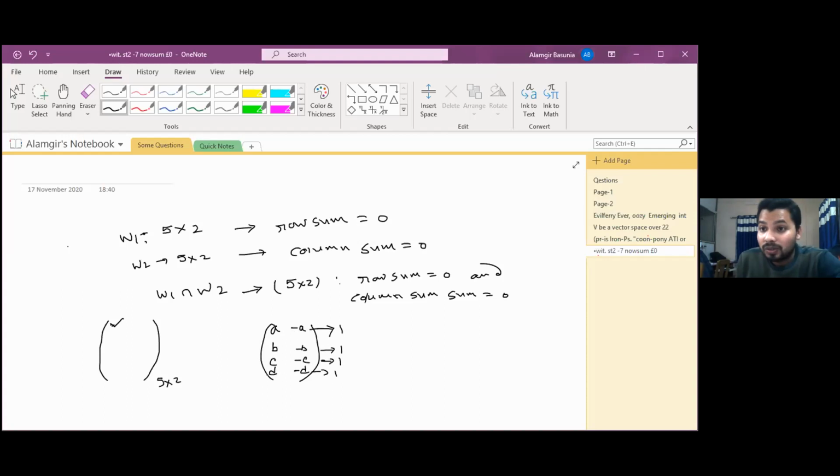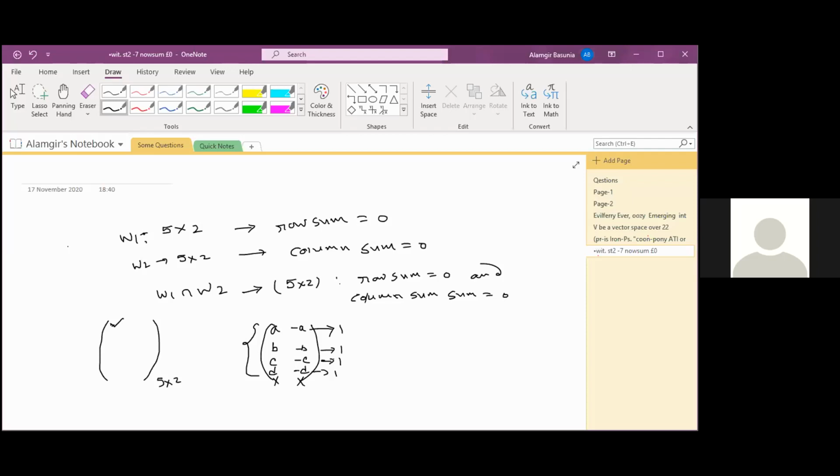And the column sum is also 0, so the last element is minus A, minus B, minus C, minus D. Is the last element dependent or independent? Can we choose it freely? No, it is dependent, because the last element depends on these. If the sum is 10, then that element will be 10 minus the bracket A plus B plus C plus D, right or not? That means we cannot choose this element independently. And since the row sum is 0 too, this element is also dependent on this one. Okay, clear or not?